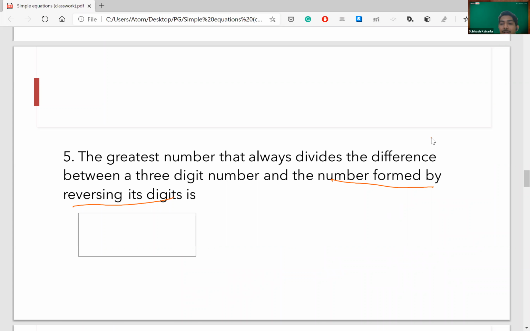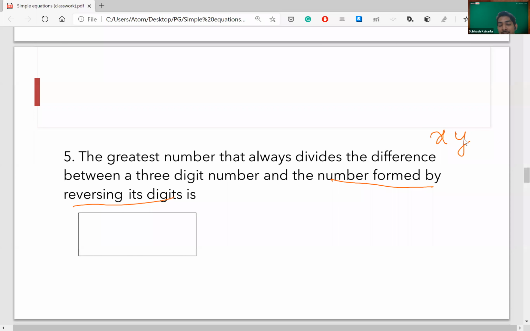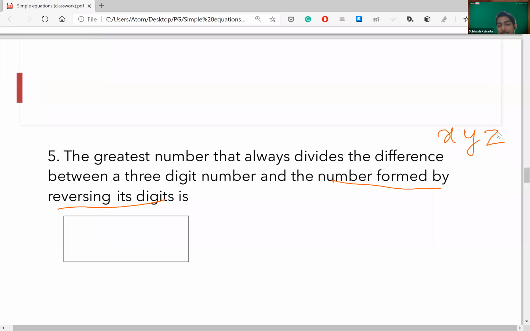Okay, so let those digits be x, y, and z. You might have learned this in your early primary days of school: any number will have a units digit, a tens digit, and a hundreds digit. So if we represent a number, that would be 100x plus 10y plus z.